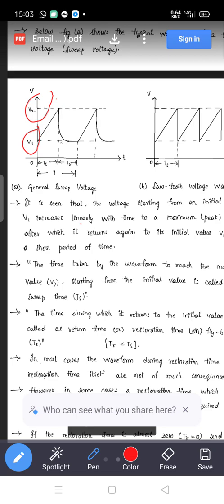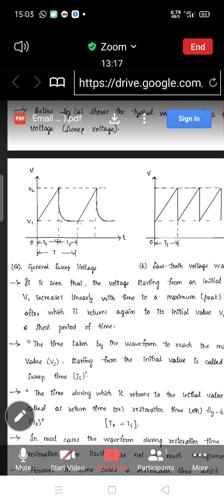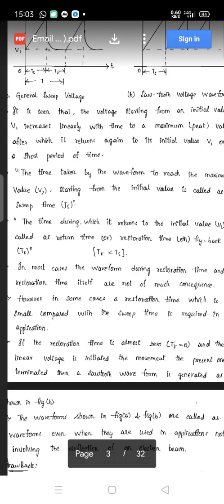The time during which it returns to the initial value is called the return time or restoration time, TR. In most cases, the waveform during the restoration time, and the restoration time itself, are not of much consequence. However, in some cases, a restoration time which is small compared with the sweep time is required in operation.